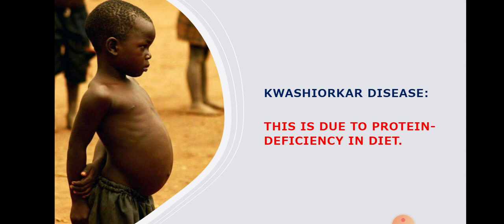Body parts become swollen due to accumulation of water in the intercellular spaces. Very poor muscle development. The legs will be swollen. The face will be fluffy. Difficult to eat. They may also suffer from diarrhea. Diarrhea is nothing but loose motions. Dry skin. These are all the symptoms of this disease, children. Okay, so good protein intake should be there, like dal. You have to eat a good amount of dal, fruits, vegetables.